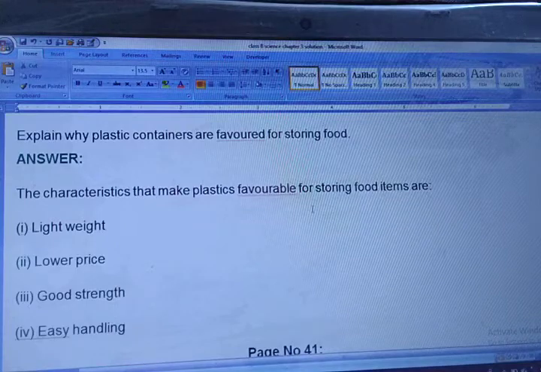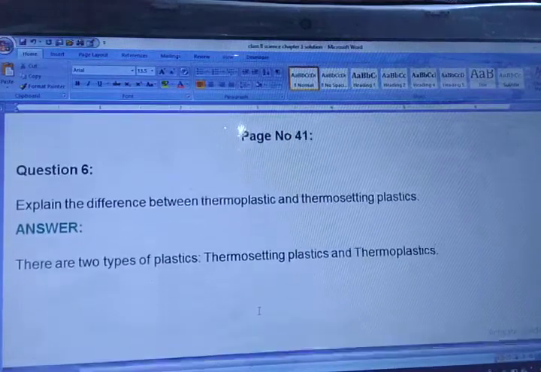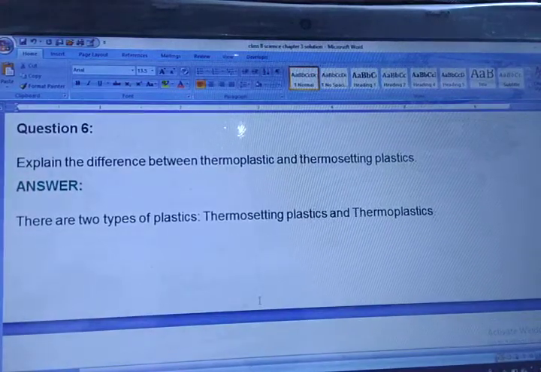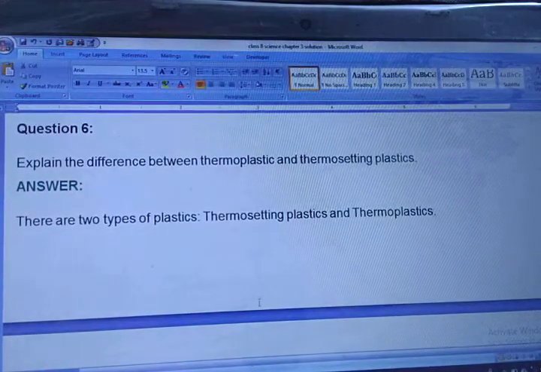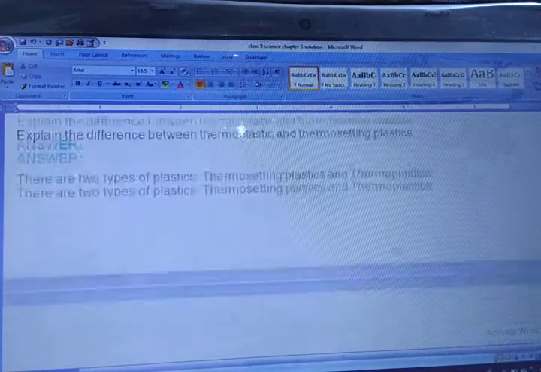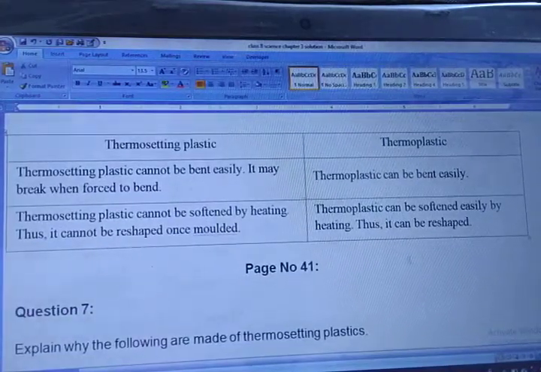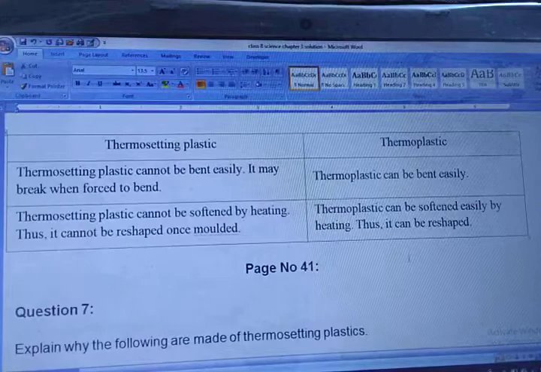Now we are moving towards question number 6. You can see question number 6. Explain the difference between thermoplastic and thermosetting plastics. Very, very important. So there are two types of plastic: thermosetting plastic and thermoplastic. What are they? I had already explained to you in the video. Let's start writing the answer. Here you can see the difference: thermosetting plastic and thermoplastic.